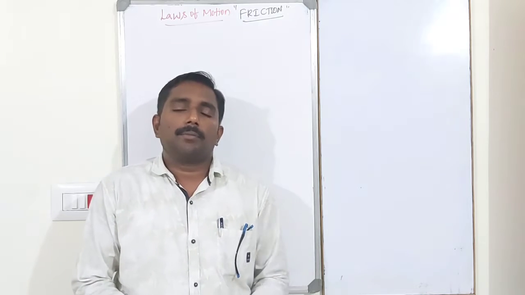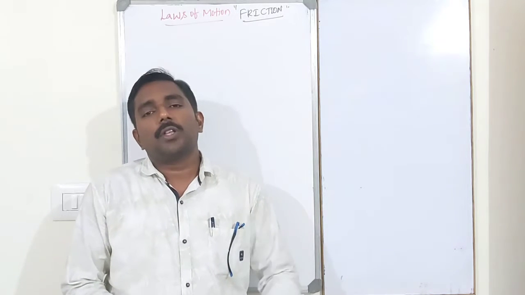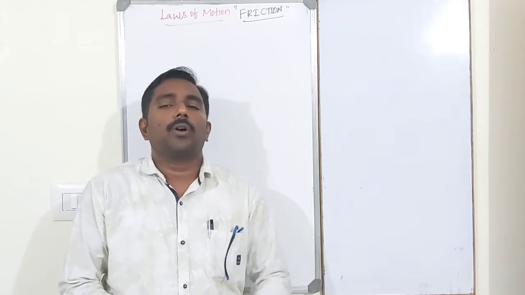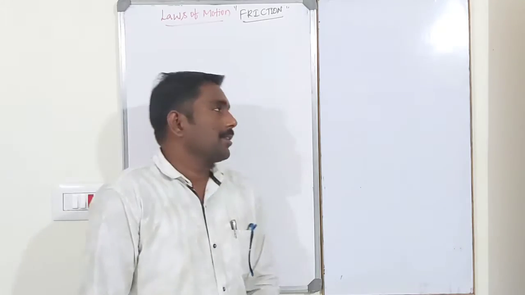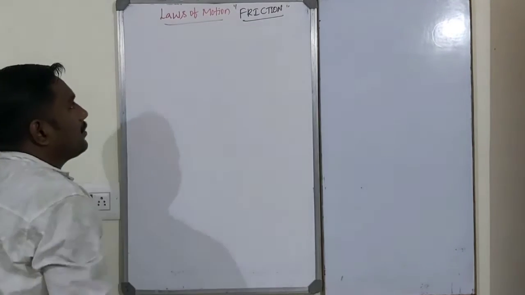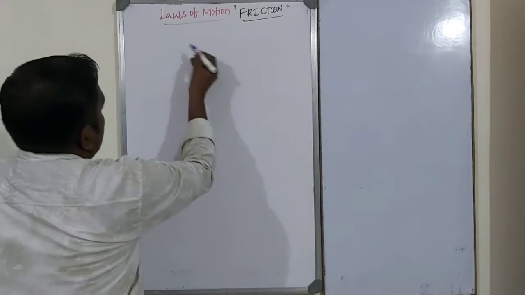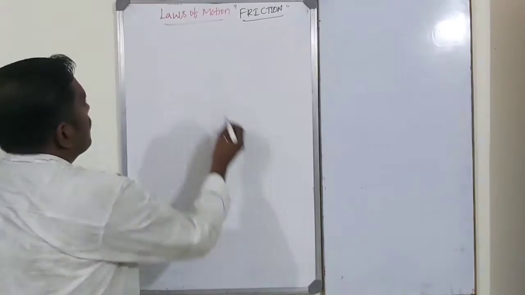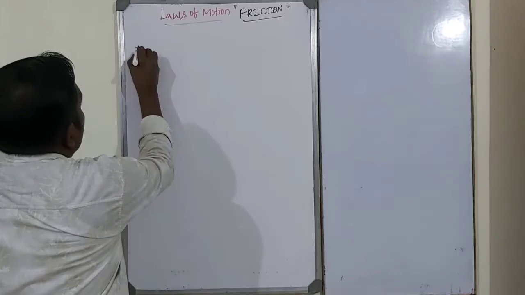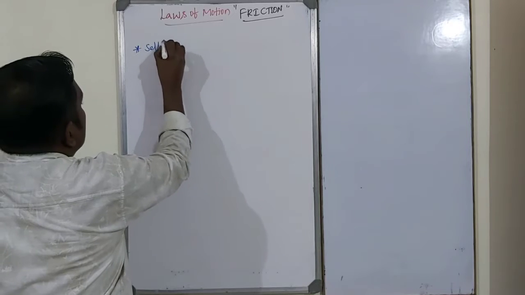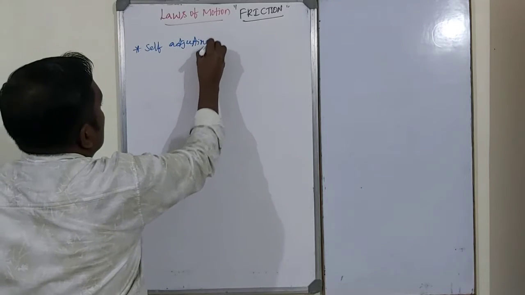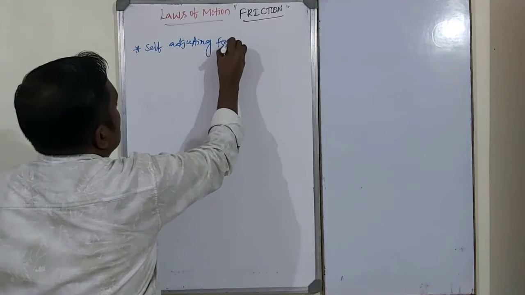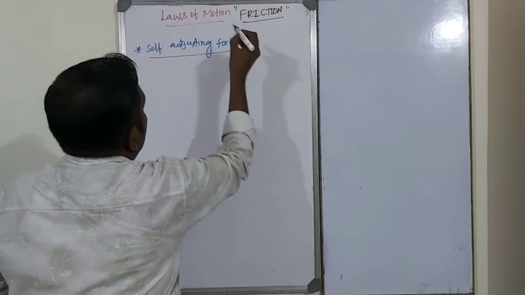So friction is a force which opposes the relative motion between the two bodies which are in contact. That is nothing but friction. Generally, frictional force is a self-adjusting force. Frictional force is a self-adjusting force.